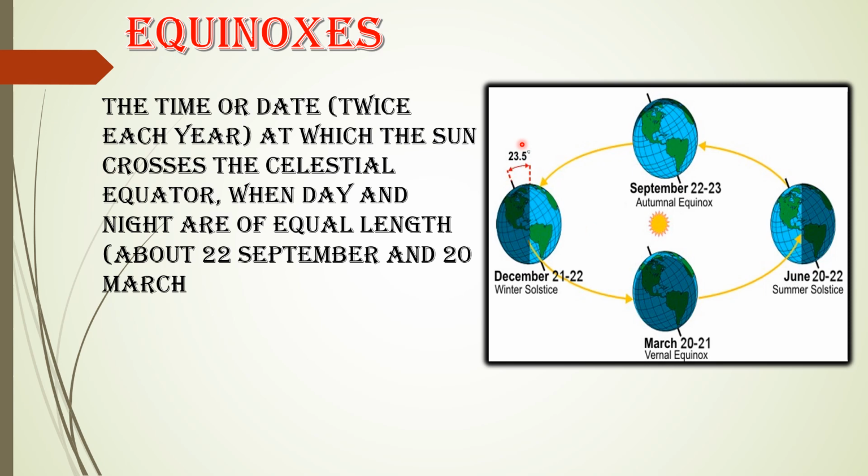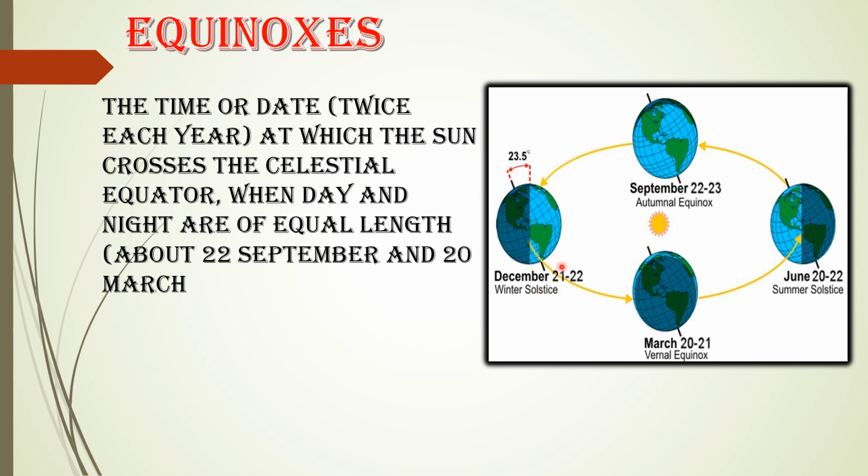Besides these two important positions of the Earth, one on June 21st when we experience the summer solstice in the northern hemisphere and winter in the southern hemisphere, and the other on December 22nd when we experience the reverse seasonal condition, that is winter in the northern hemisphere and summer in the southern hemisphere,